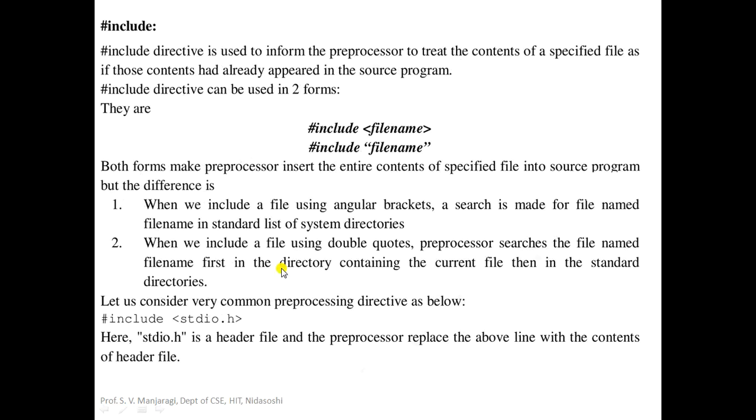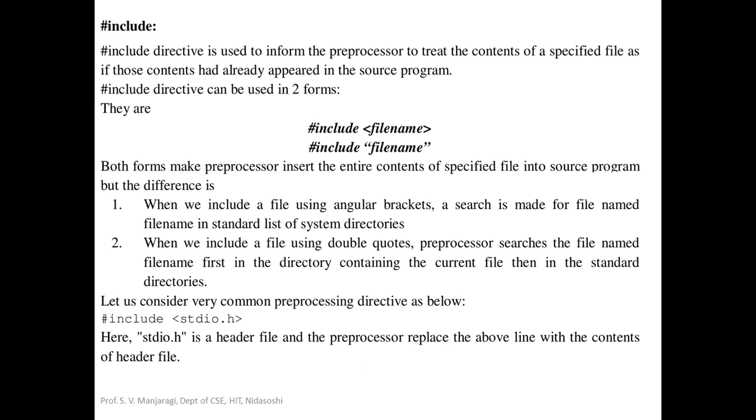Now let us move on to the hash include that I have already explained. It is a preprocessor directive used to inform the preprocessor to treat the contents of a specified file as if those contents had already appeared in the source program. It means using the hash include directive, we can include the contents of a file in the current source program before the program is compiled.